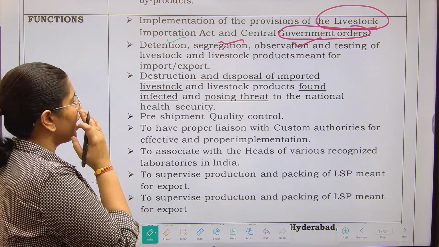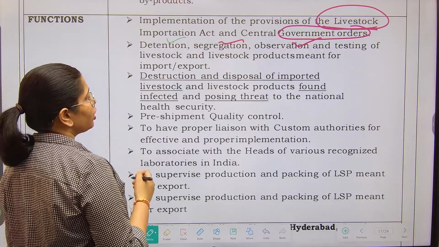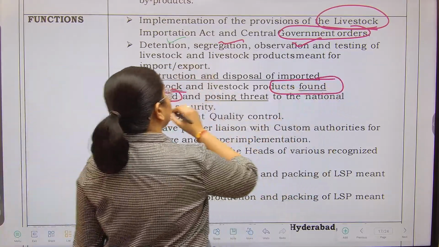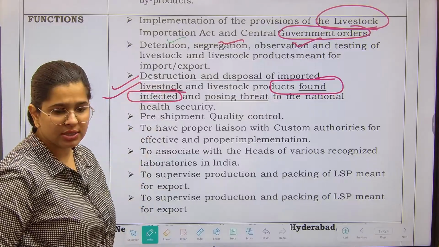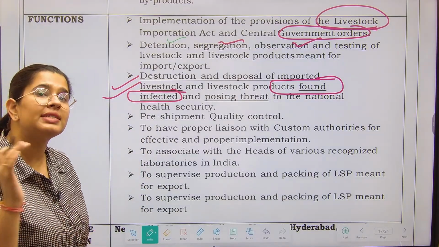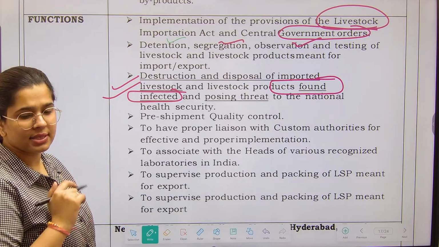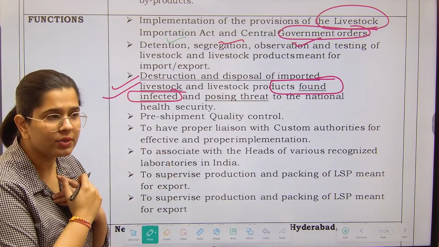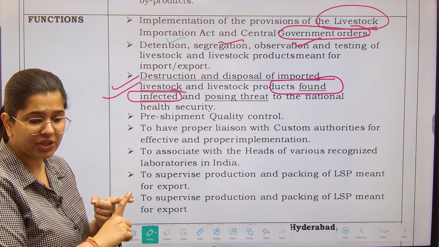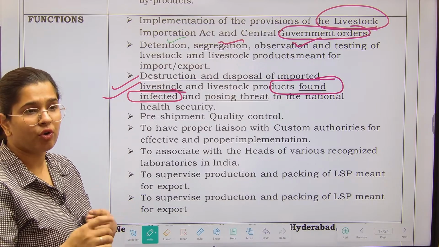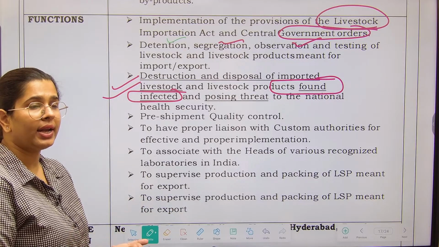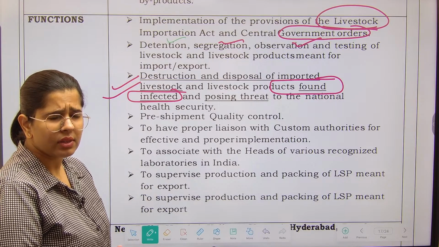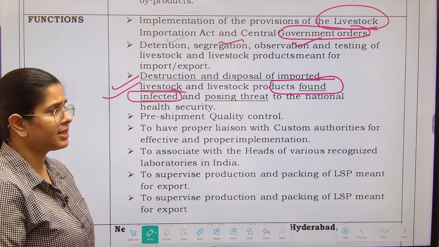That is the organization here for destruction and the disposal of imported livestock found infected. So if there is any sort of infection, they are going to be destroyed, because see, through imports we also import diseases, right? So that is why this is really important. Before leaving them into the areas of India, we need to see whether they contain any sort of infection. We already saw this in the times of COVID, and we also see it quite frequently in forms like bird flu, and avian swine fever, which is also called African swine fever.